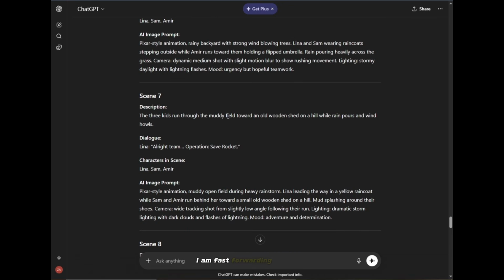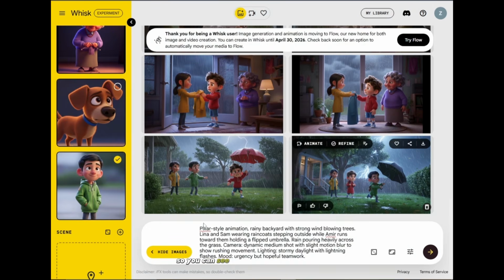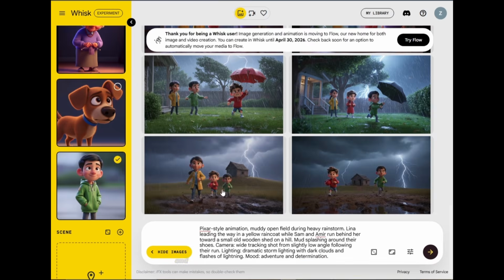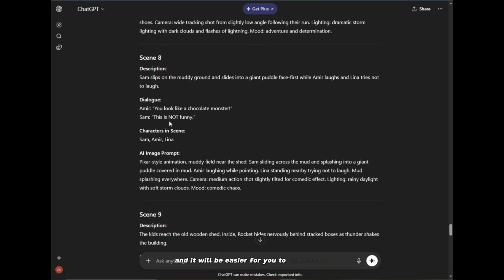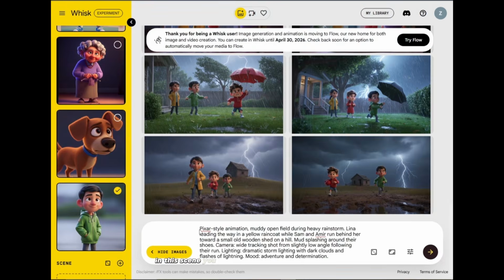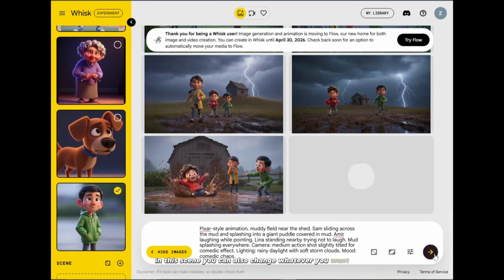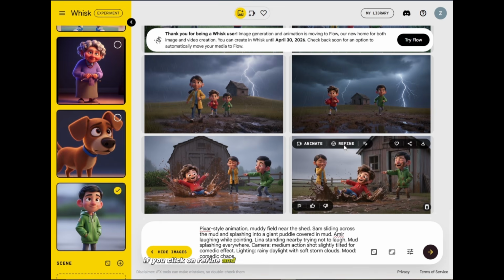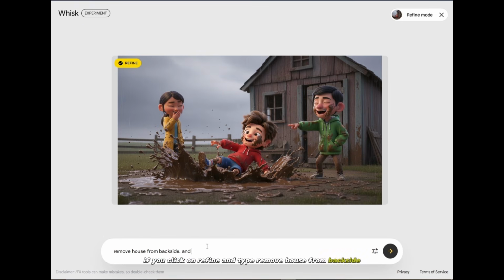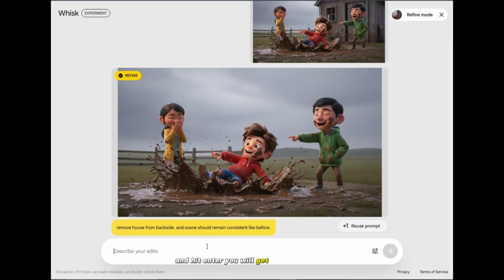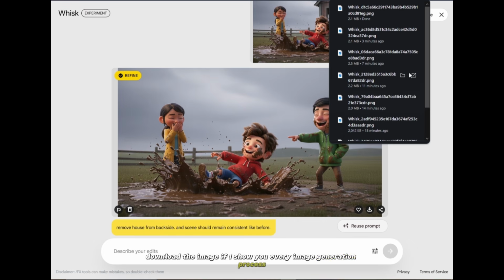I am fast forwarding the video so you can see the full procedure quickly, and it will be easier for you to understand. In this scene, you can also change whatever you want. If you click on Refine and type Remove House from Backside and hit Enter, you will get a perfect result. Everything is the same except the thing we ask to remove. Download the image. If I show you every image generation process, the video will become very lengthy.